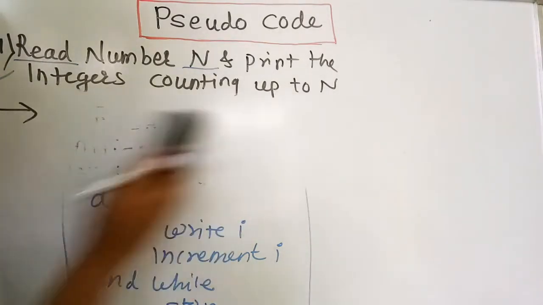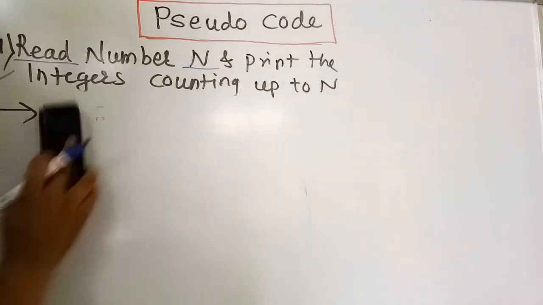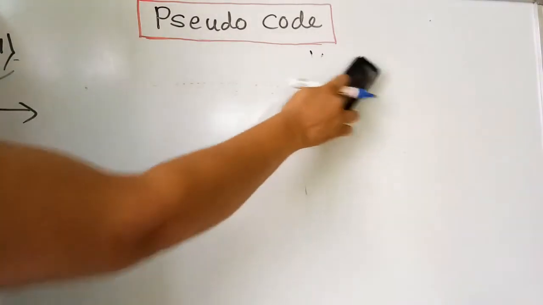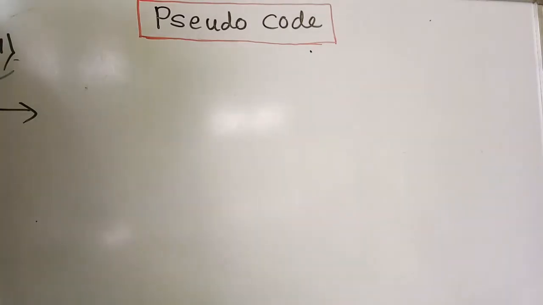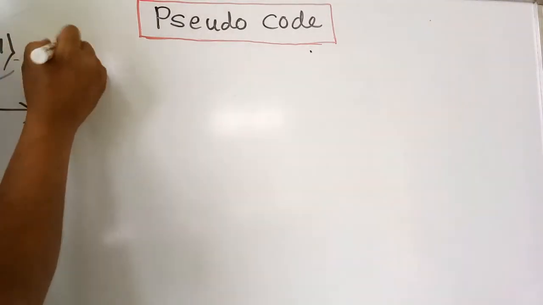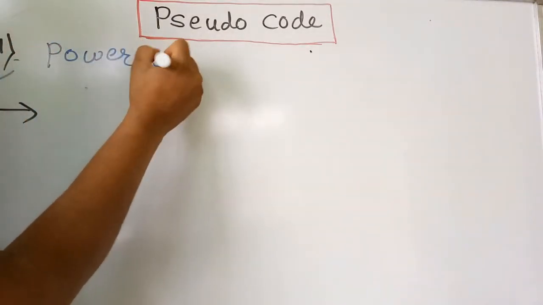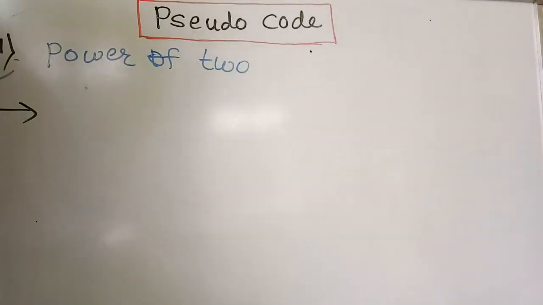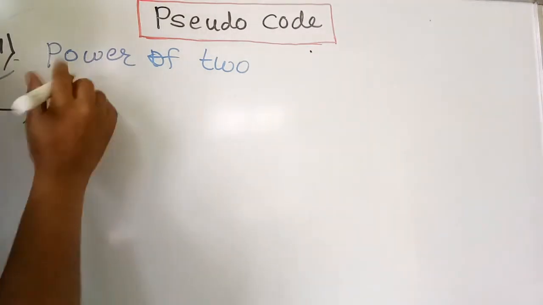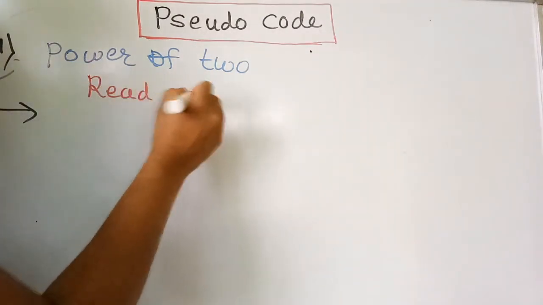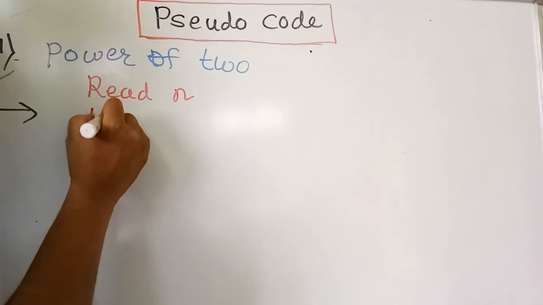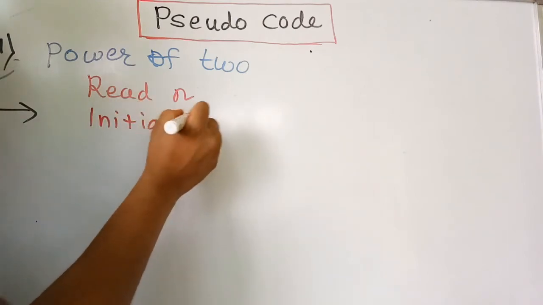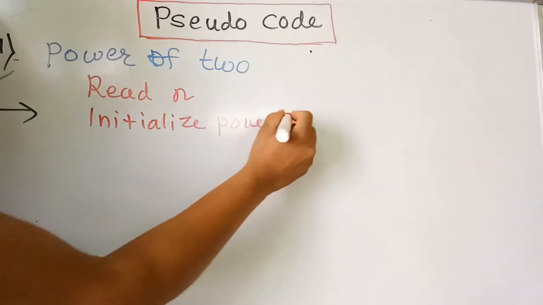I will take another example. The problem statement is that you have to read the number and print its power, that is 2 raised to n, means you have to calculate the power of 2. For that you have to accept the number from the user, so read n, and first of all initialize power to 1.